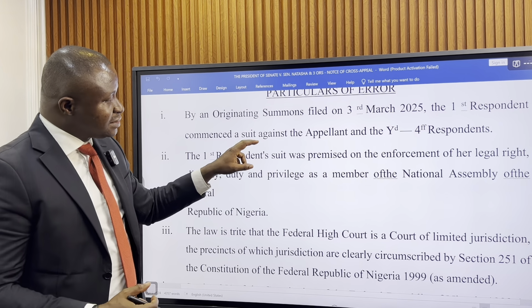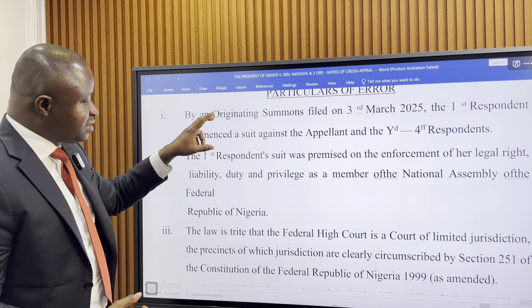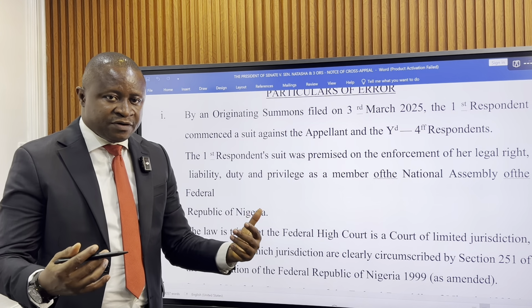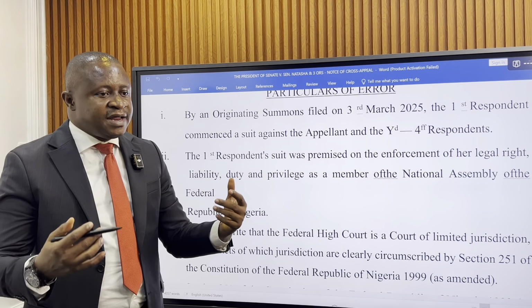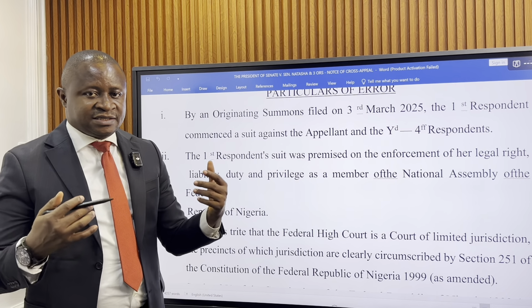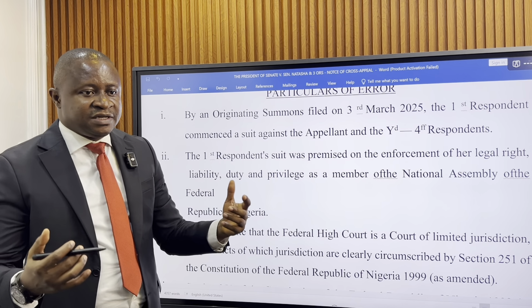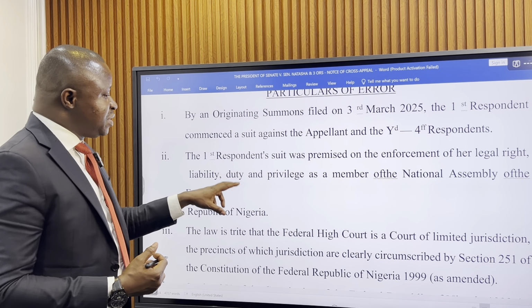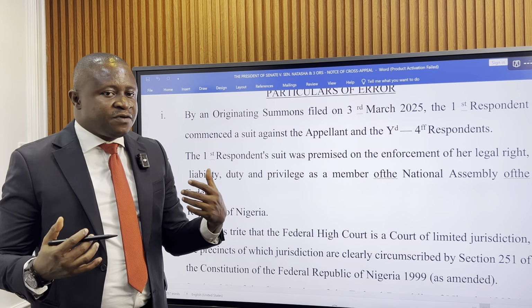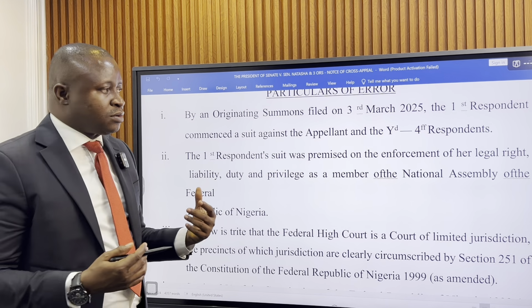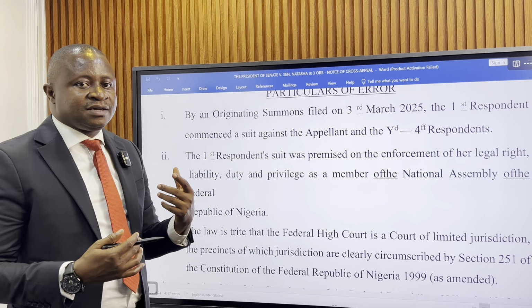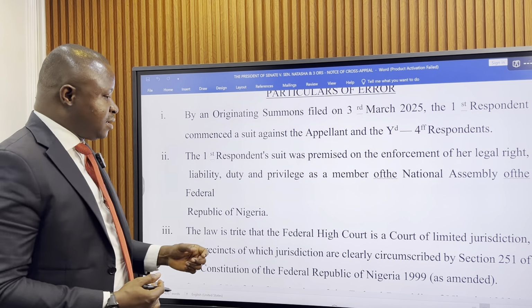What the Senate is basically saying by this ground 1 is that Natasha went to the Federal High Court to complain against her privileges as a senator, her rights and privileges as a senator. And the Senate in this appeal is saying that the Federal High Court did not have jurisdiction to entertain a matter relating to privileges of a senator. Why?